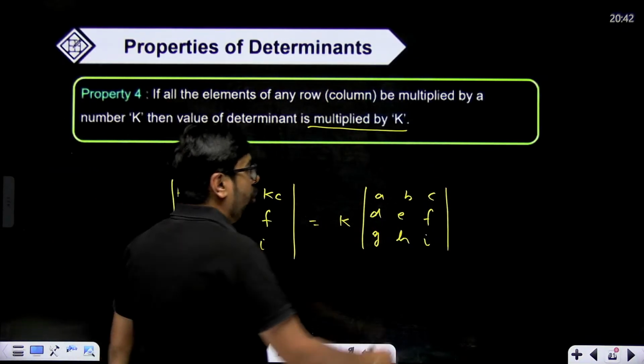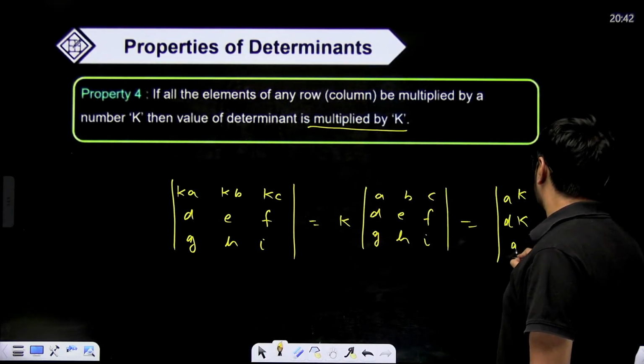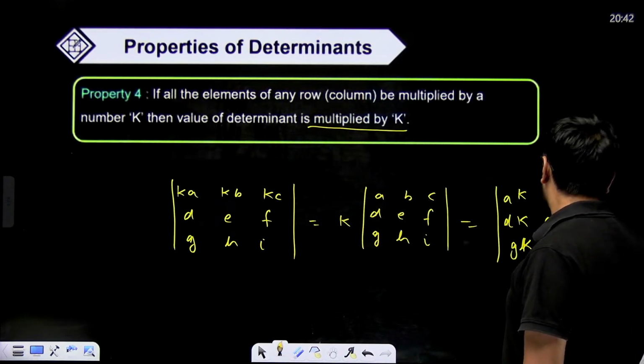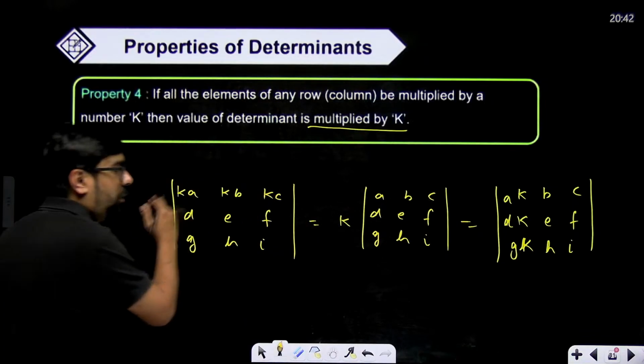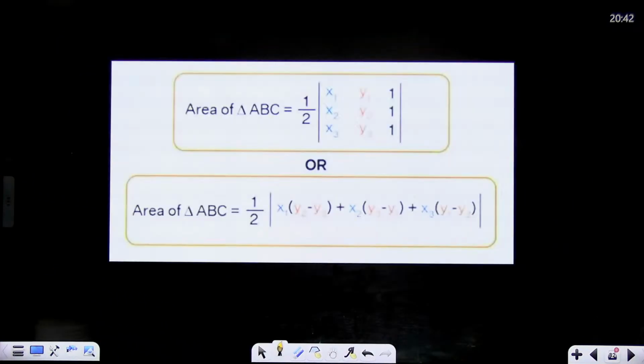Either it will be this or it can also be equal to AK, DK, GK, B, C, E, F, H, I. So we can take K common from a column or take K common from a row. We can also interchange like this. These things can be done in determinants.